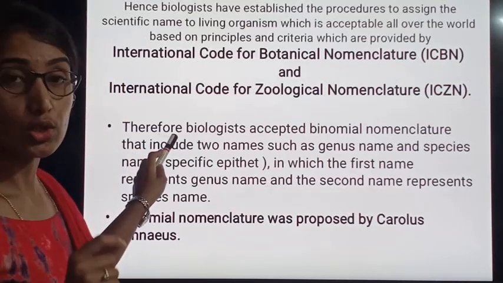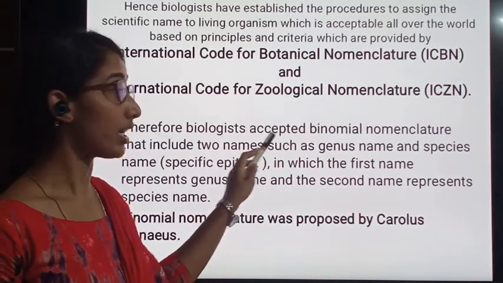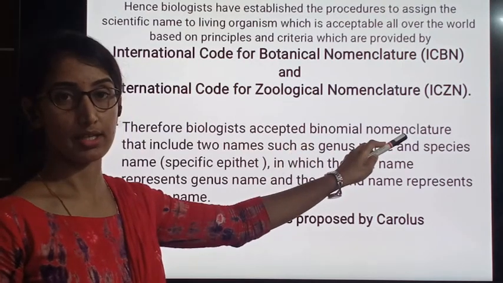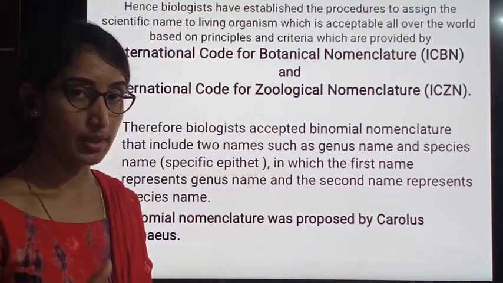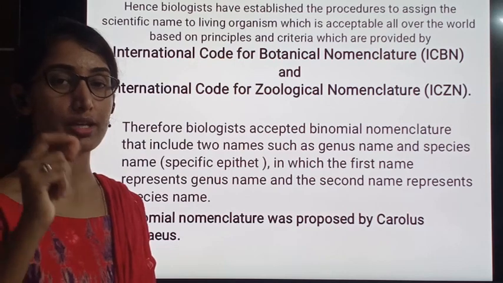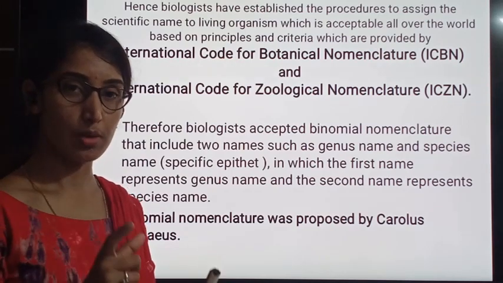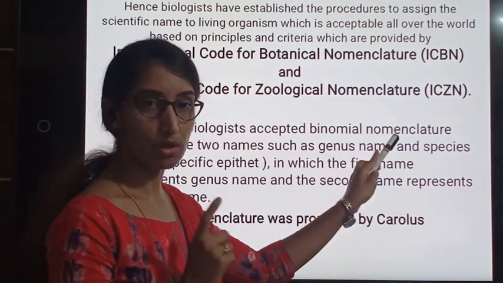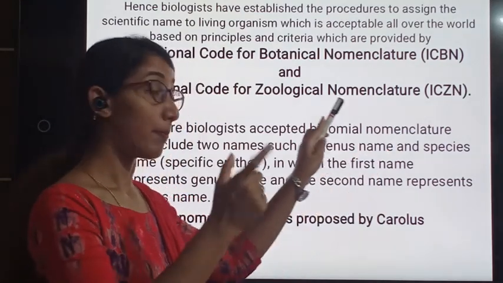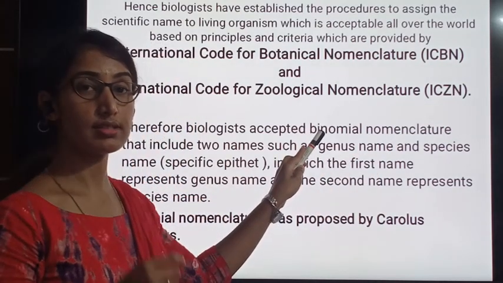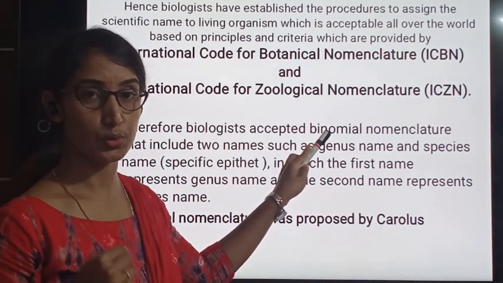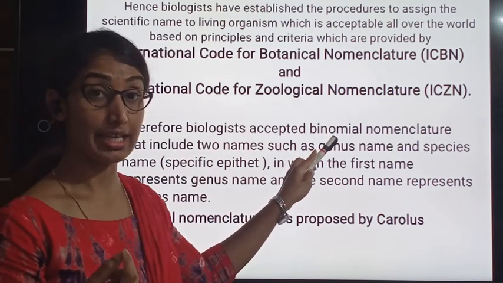Therefore, biologists have accepted binomial nomenclature. It's very clear, binomial nomenclature. Nomenclature means naming of the living organism. Binomial nomenclature means bi, it stands for two, nomial means names.